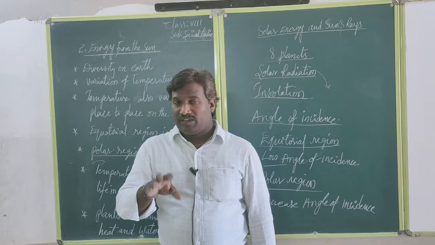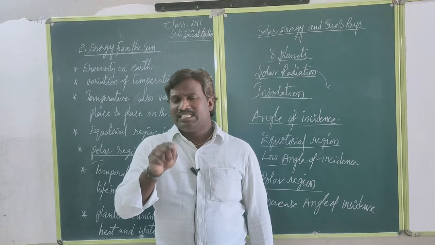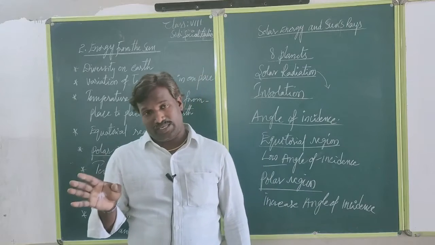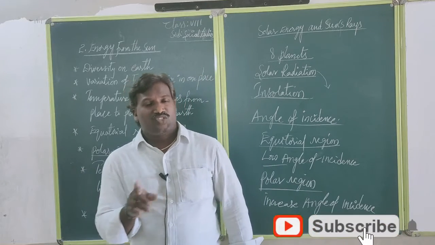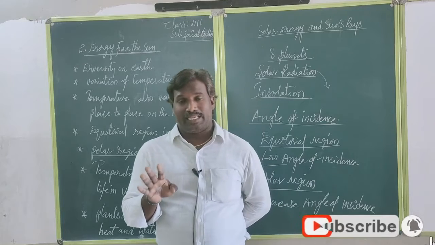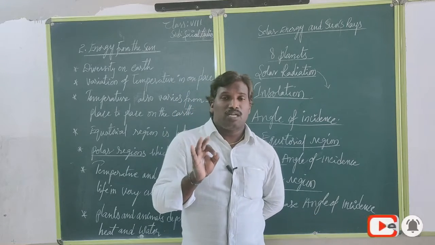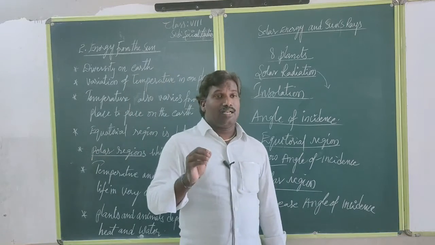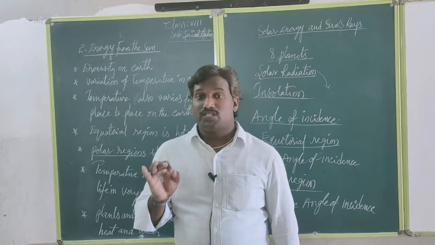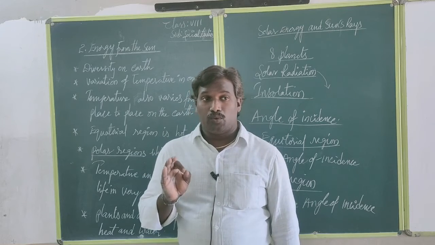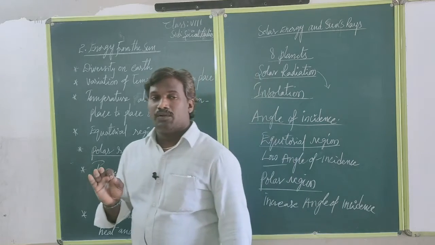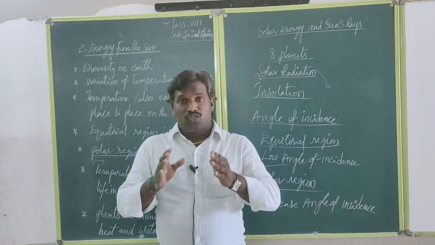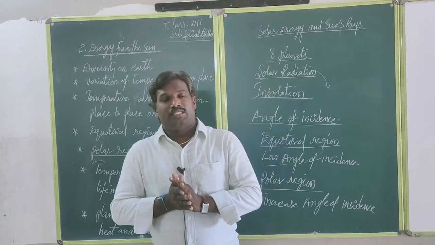Am I correct or not? When compared to 45 degrees, that is northern Japan near the equatorial region, they receive 75 units. Then we come to 66 and a half degrees, the polar circle. In the table they have given, in the polar circle only 50 units are received. After that, at 90 degrees, the north pole and south pole, they receive only 45 units.